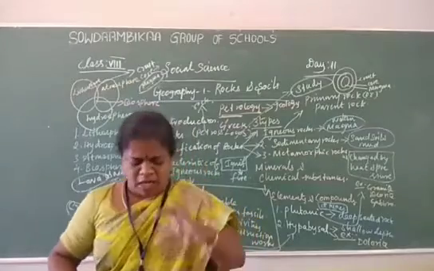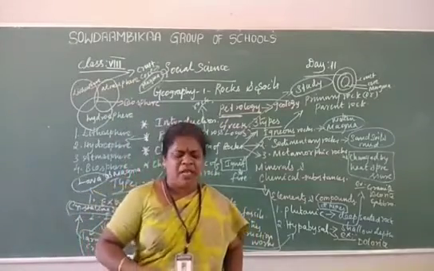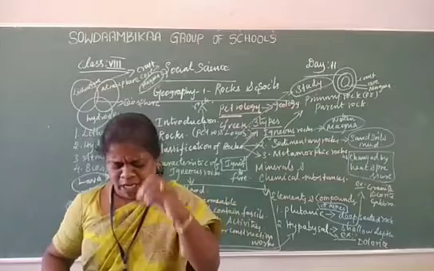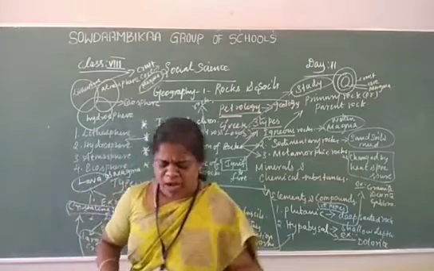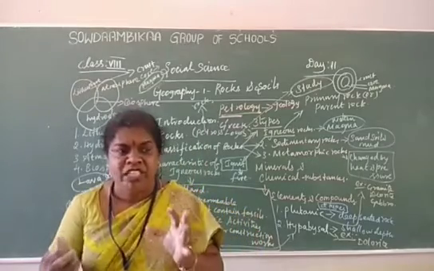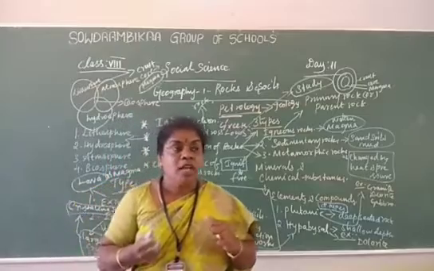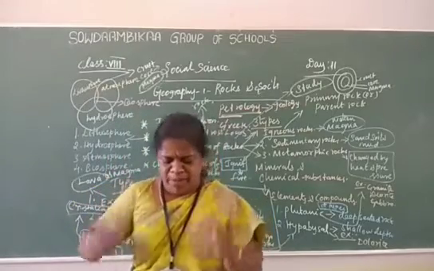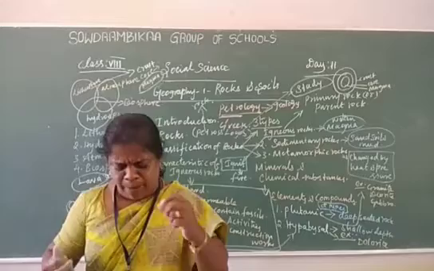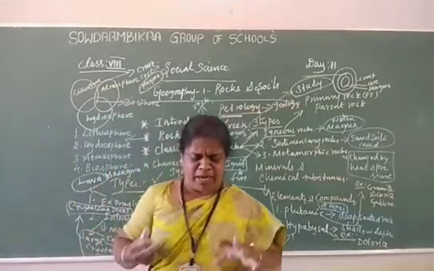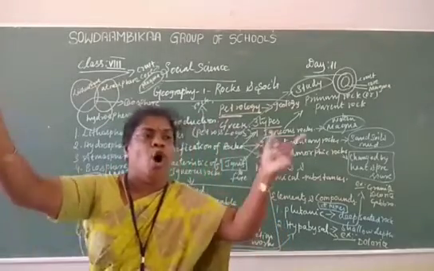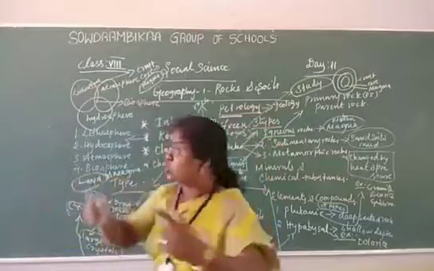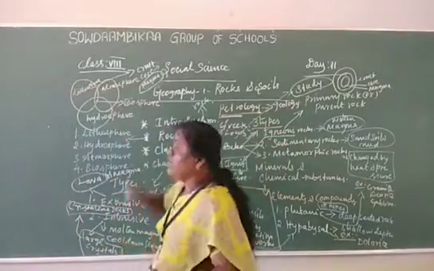This crust is composed of rocks. Rocks are an aggregate. Aggregate means combined with several minerals. Rocks are combined with several mineral particles, and these one or more minerals are called the aggregate part of the rocks.